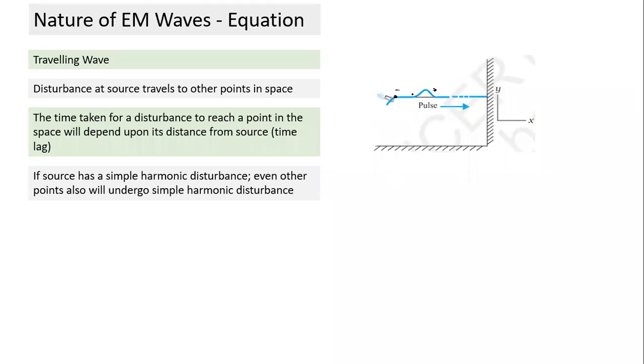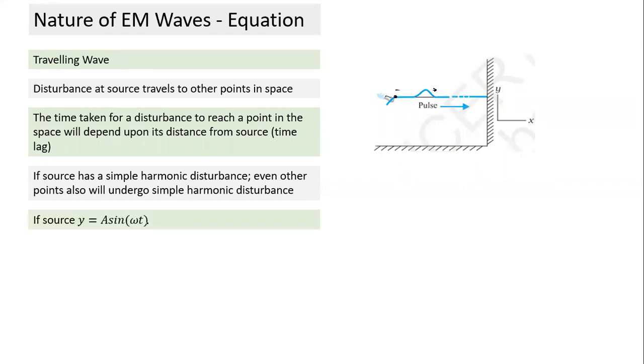So what does wave frequency depend on? Wave frequency depends on the frequency of the source. So frequency is a property of the source. But how fast the wave travels, the speed at which the wave travels, is a property of the medium. How about amplitude? Amplitude depends on the energy given. So these are the 3 points here.